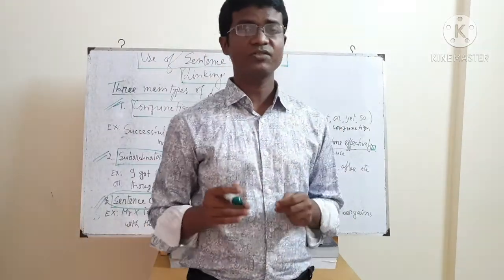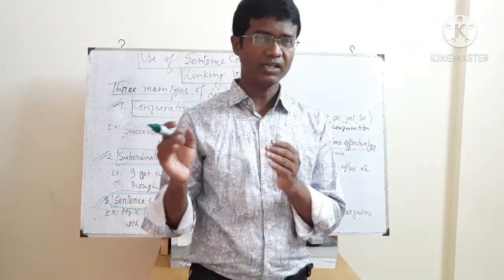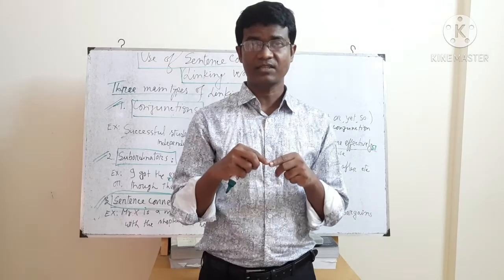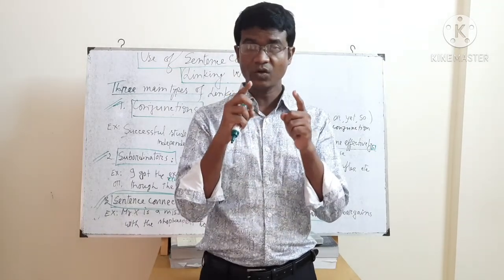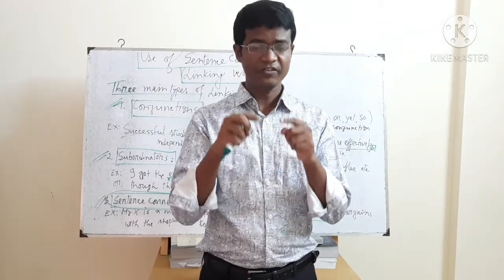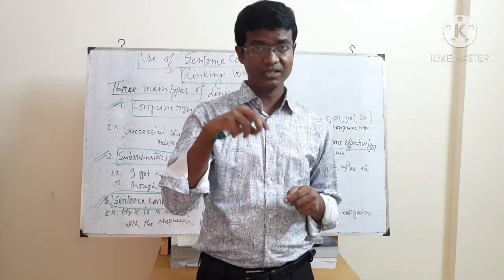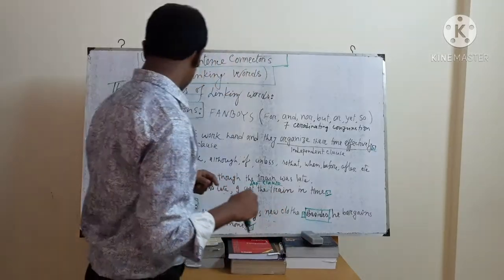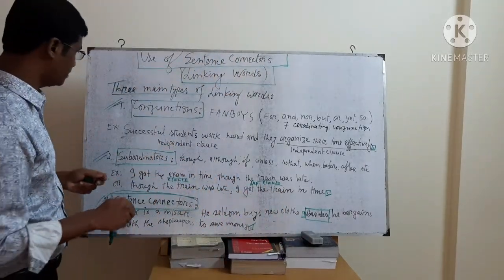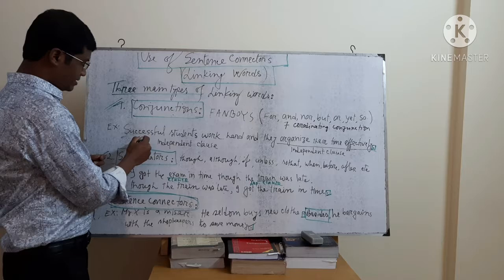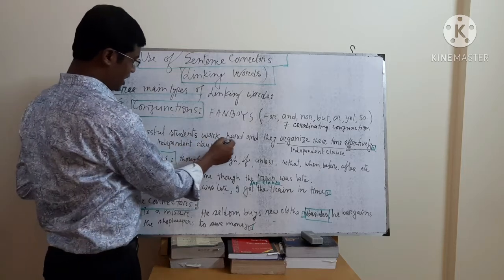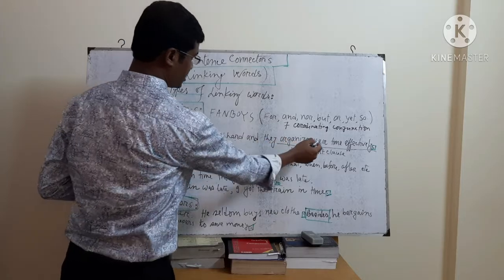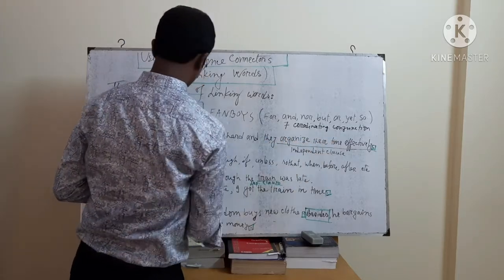Dear students, conjunctions are linking words that are used to link two parts of a sentence, or two independent clauses of a sentence, and they are used in the middle of a sentence. How? Look, dear students, here is an example. Successful students work hard and they organize their time effectively.